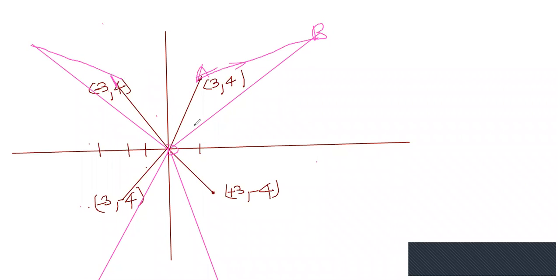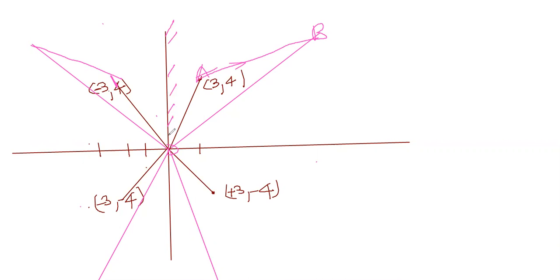Yes or no? Now they are symmetric. You see, like a mirror. This is looking like a mirror image, is it or not? If you take this as a mirror, they are exactly like mirror images. In that same way, as a mirror image, I have to draw this side, this side.